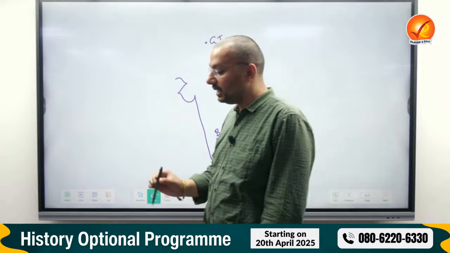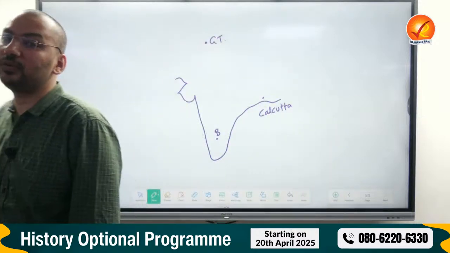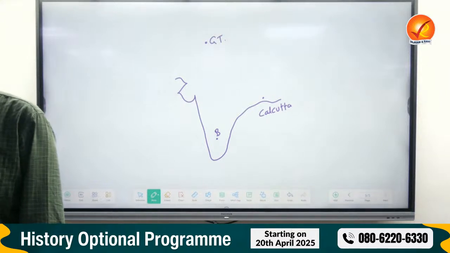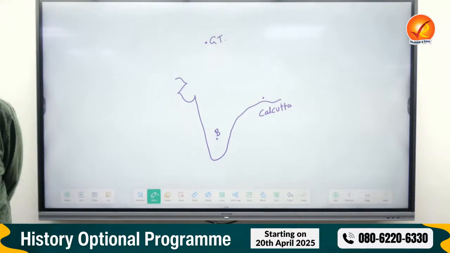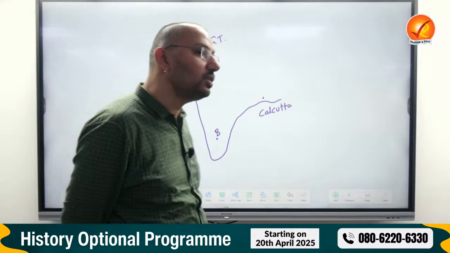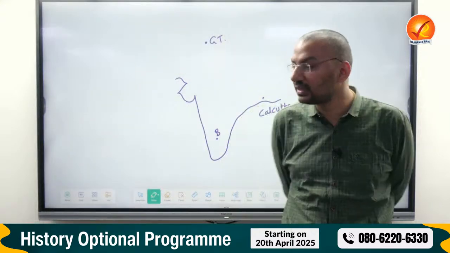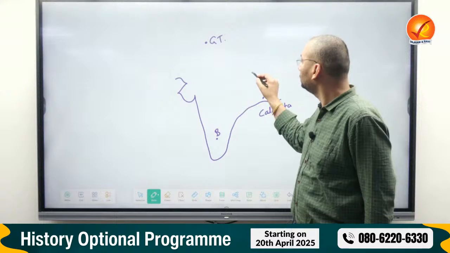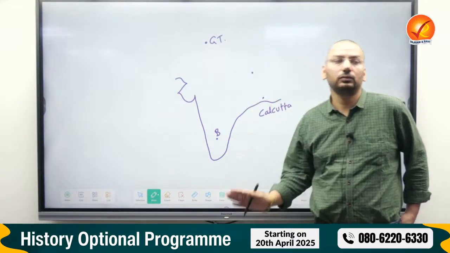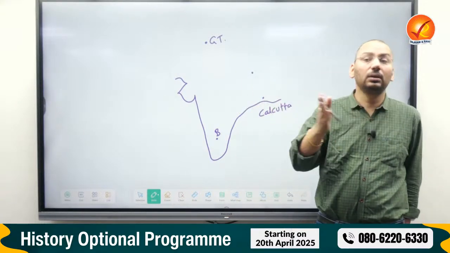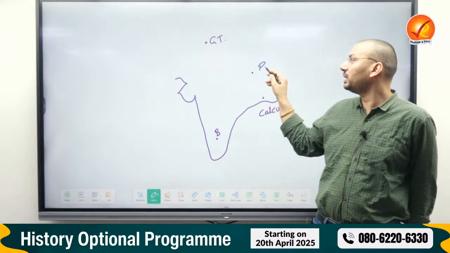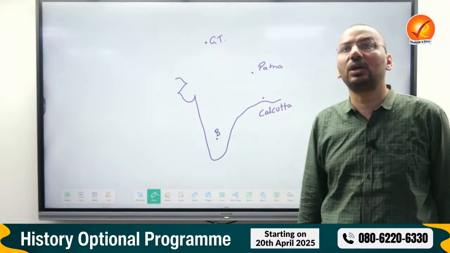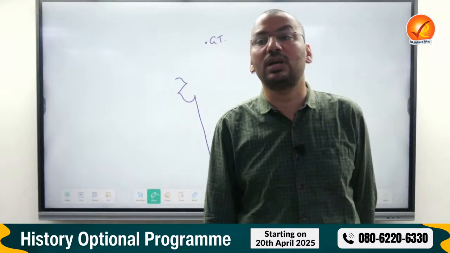Now the thing is, if you know about the history of India, mapping is the most intuitive question. Students say they have a problem with mapping. You don't have a problem with mapping. You have a problem with the knowledge of history. You don't know history. For example, an ancient capital. What is the ancient capital city? Patliputra, Patna.